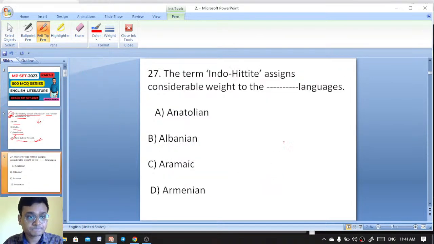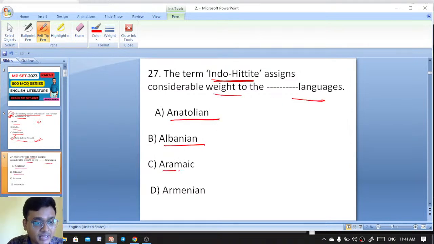The term Indo-Hittite assigns considerable weight to the dash language: Anatolian, Albanian, Aramaic, or Armenian. It is actually Anatolian. Here is the explanation.